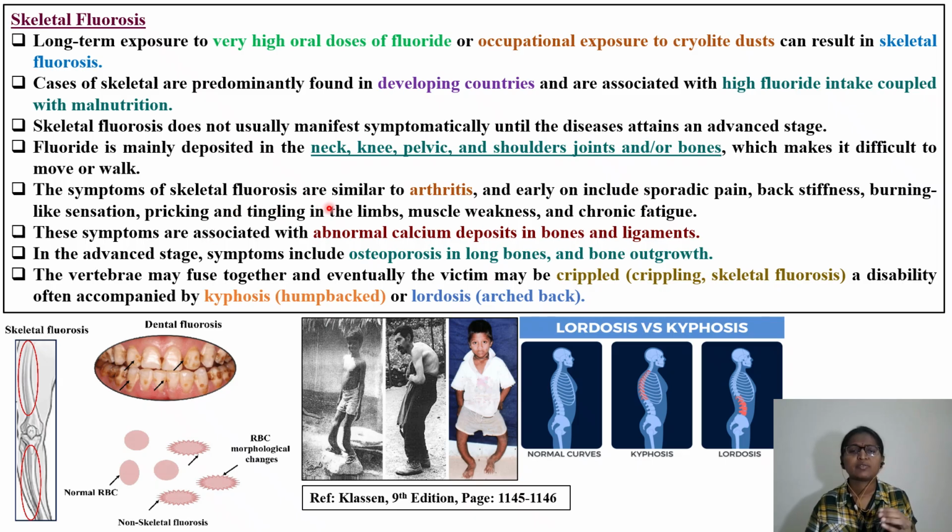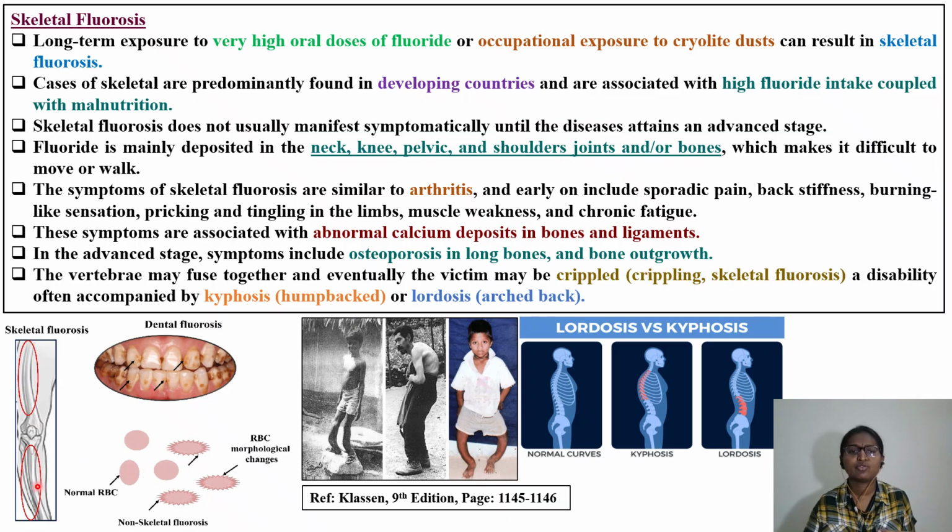If you look at the typical symptoms of skeletal fluorosis, they are similar to those of arthritis, rheumatic arthritis: sporadic pain, back stiffness, burning sensation, pricking and tickling in the limbs, muscle weakness, and chronic fatigue. These symptoms are also associated with abnormal calcium deposits in the bones as well as ligaments. In the advanced stages, the symptoms you can see in skeletal fluorosis are osteoporosis in the long bones and bone outgrowth.